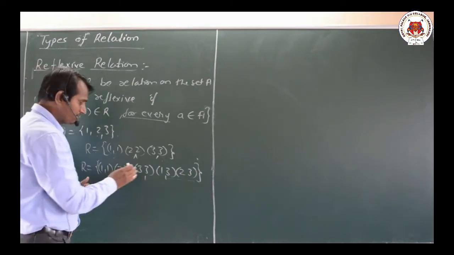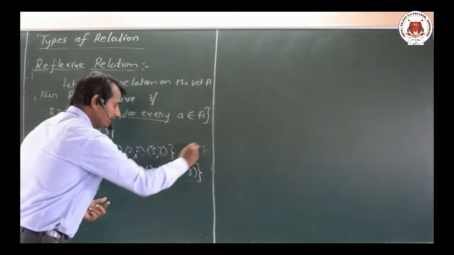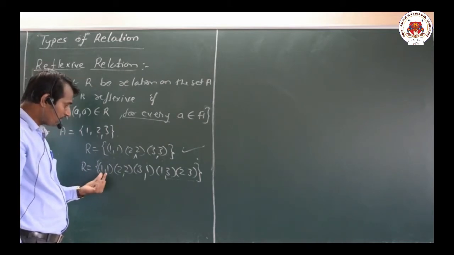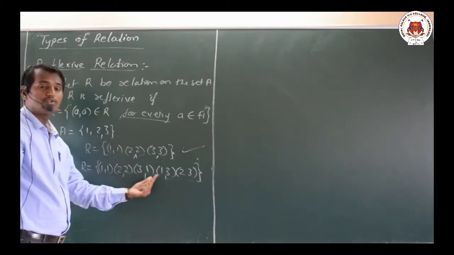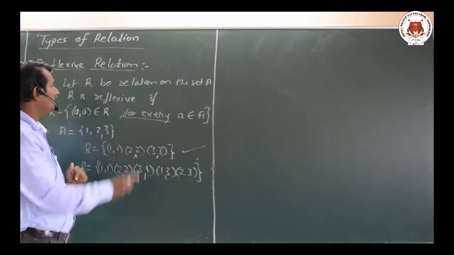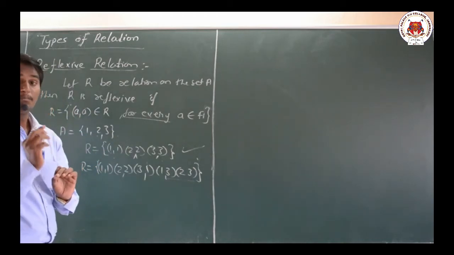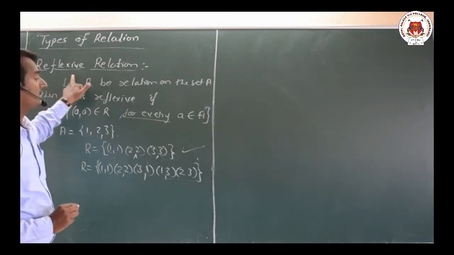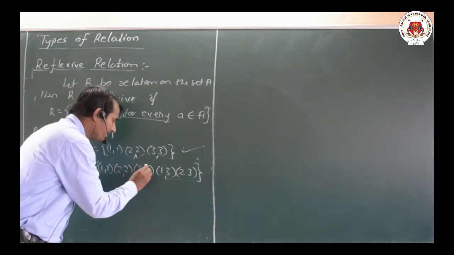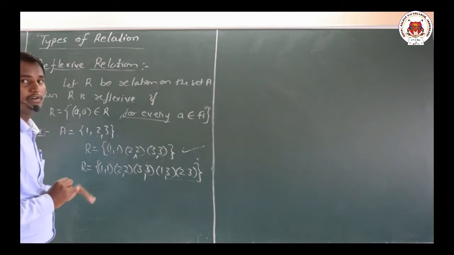If suppose here we are having 3 comma 1, then it is not reflexive. Why is it not reflexive? Because we should have 1, 1, 2, 2 and the third element 3, 3 should also be present here. If 3, 3 is not there, then we say it is not at all a reflexive relation. It may be a relation, dear friends, but not in particular a reflexive relation. We should have 3, 3 only. Okay, this is all about the definition of the reflexive relation.